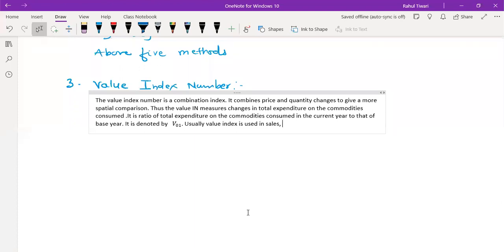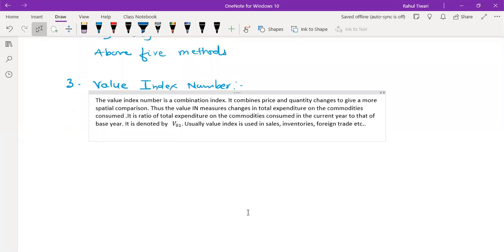Or inventory. Inventory means you have a stock of items, a stock of goods. And there may be different trades, all market terms, such as foreign trade, etc.